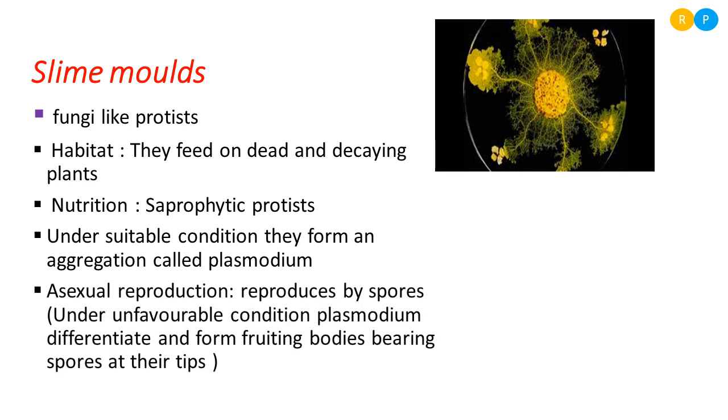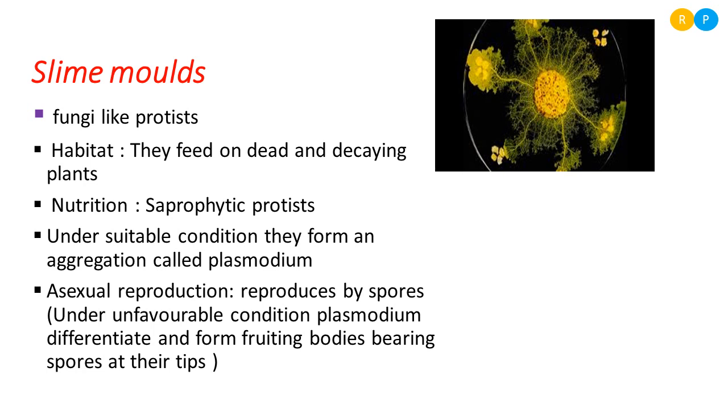Then during the unfavorable condition, that means when the environment is adverse for the growth, the plasmodium starts differentiating. That means it will form one more structure that is called the fruiting body. The fruiting body you can compare with the mushroom.